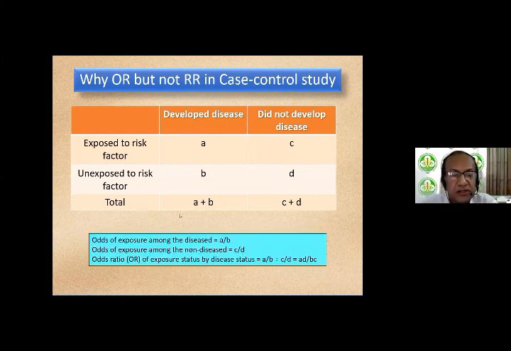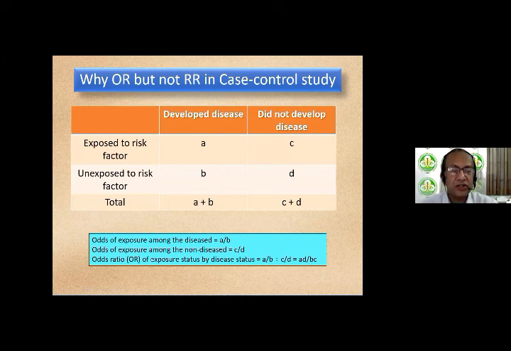So the odds of exposure amongst those who are diseased is A by B. The slice divided by the rest. The odds of exposure amongst the non-diseased, the right column, is C by D. Again, the slice by the rest.